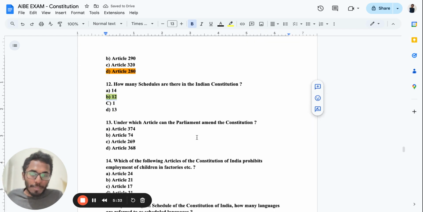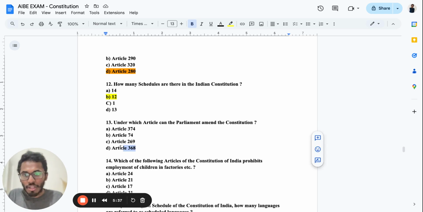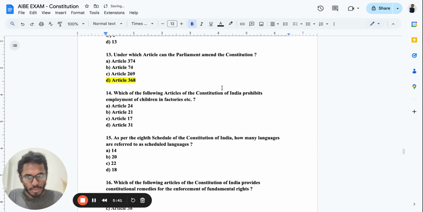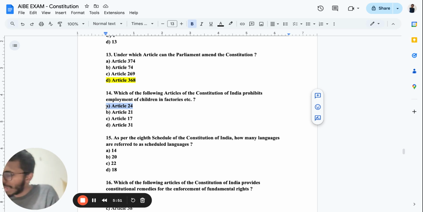Under which article can Parliament amend the constitution? It is Article 368. Parliament can amend the constitution. Okay. Which of the following articles of the constitution of India prohibits employment of children in factories? So this is a very simple question. Article 24, you just need to go to your Bare Act again. Simple. These are Bare Act based questions. Okay, nothing to byheart.